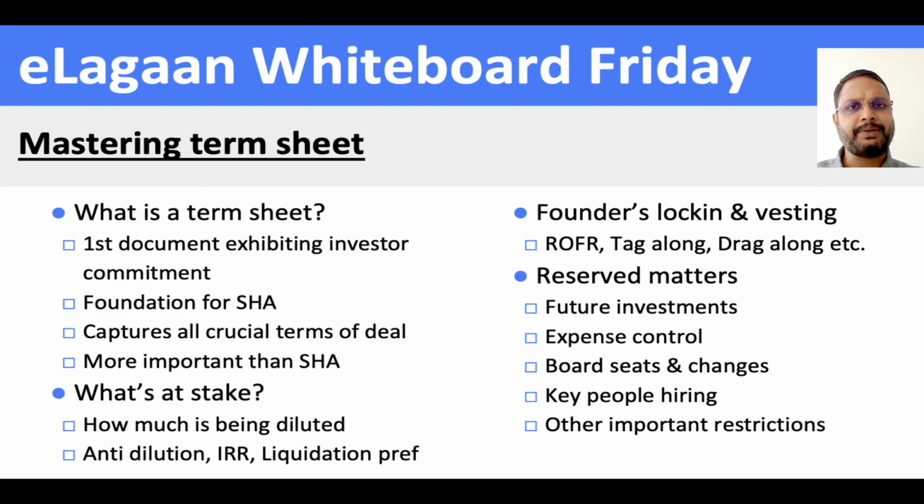The point I wanted to highlight here is it should have a certain amount of lock. It should not be a completely open point like any time in the future. So you can give them anti-dilution protection for say 6 months, 1 year, 2 years, the next round of funding, or even with a minimum ticket size.